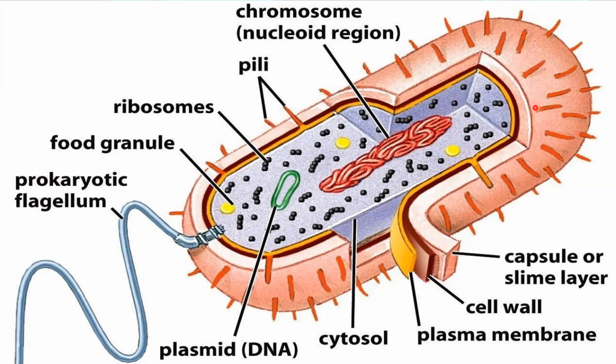These outgrowths are called pili. Inside you can see small rounded bodies. These are ribosomes. Some large round bodies are also present, which are called food granules. And here you can see a tail-like structure. This tail-like structure is responsible for motility of the cell, and it is called flagella.